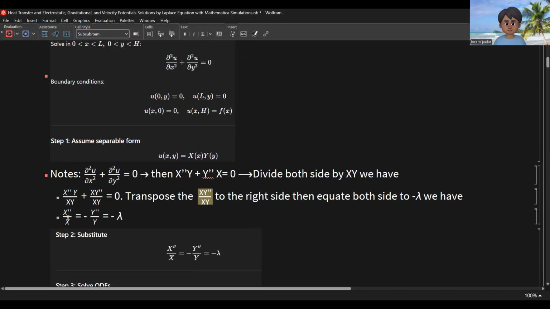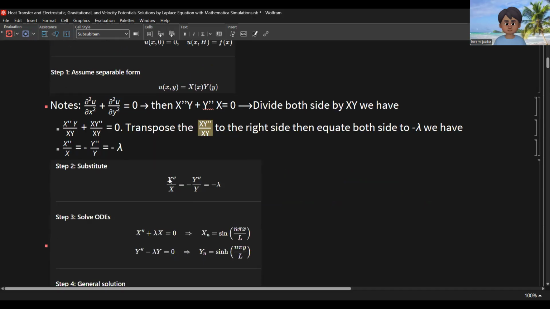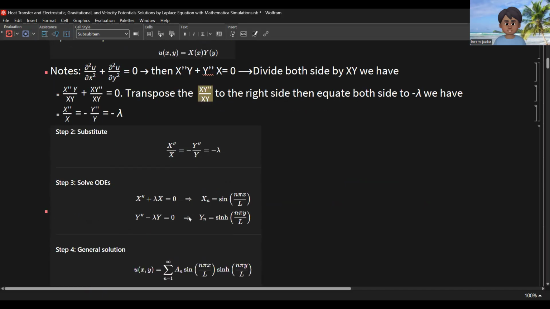We have x double prime over x is equal to y double prime over y. Negative of y double prime over y is equal to negative lambda. So we have these expressions and solve for x double prime plus lambda x equal to 0. By solving this differential equation, we have x sub n equal to sine n pi x over L.